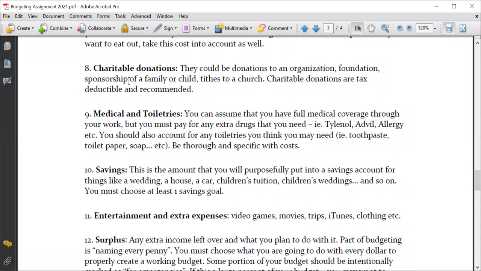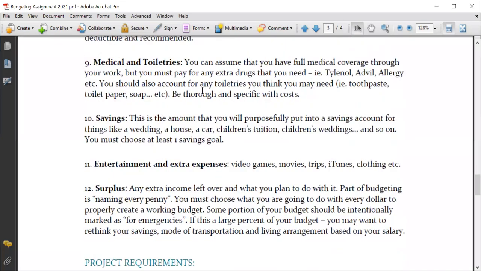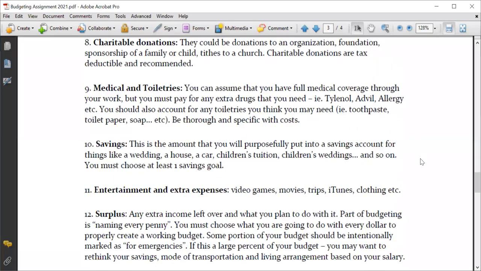That could be an organization, a foundation, it could be a church, something that's really near and dear to your heart. Think about how much you need to pay for medical and toiletries, so things that are not groceries. So shampoo, toilet paper, soap, cleaning products, medicines, all that stuff.